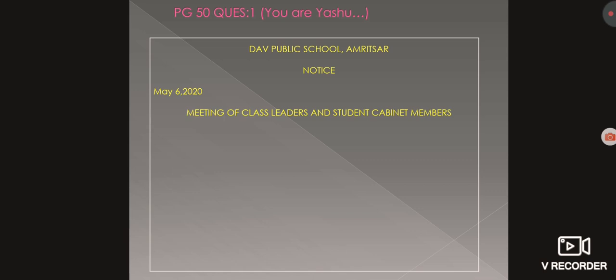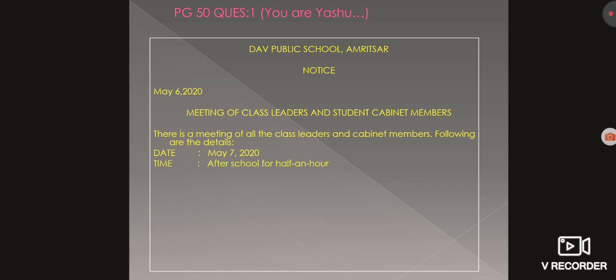Next, leave a line, give a suitable heading according to the question. It's meeting of class leaders and student cabinet members. Leave a line, give a suitable beginning. There's a meeting of all the class leaders and cabinet members, and following are the details. First important detail is date. Next, time. If you wish to write anything for the time, you may mention the time there. I have preferred to write after school for half an hour.